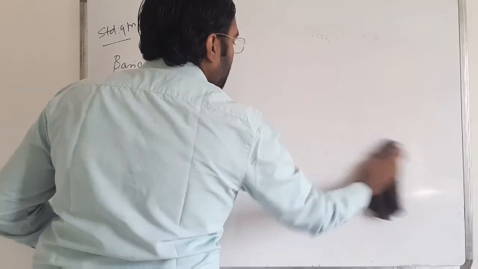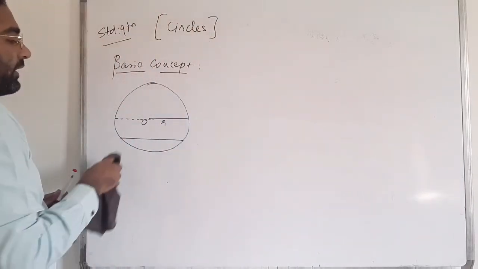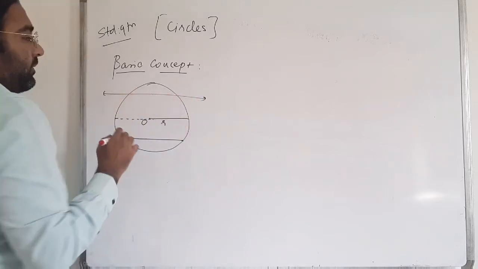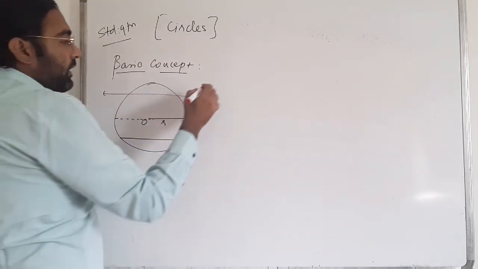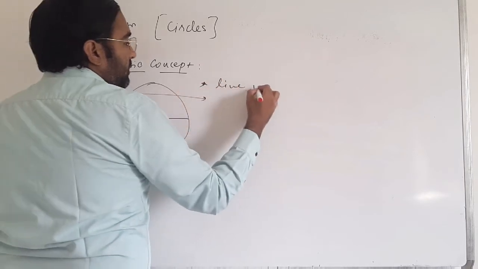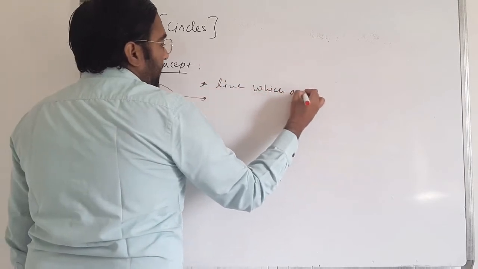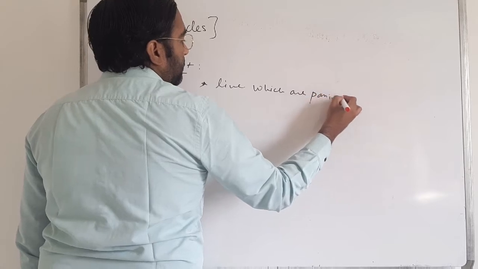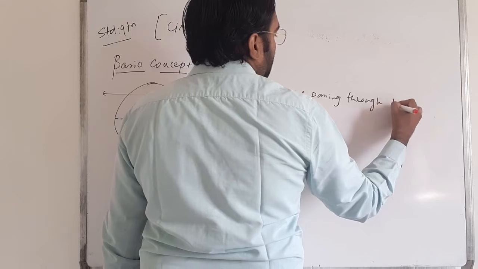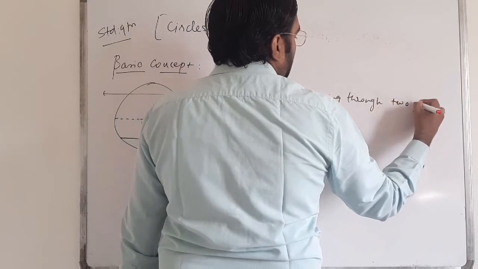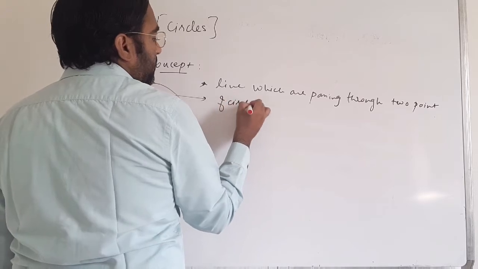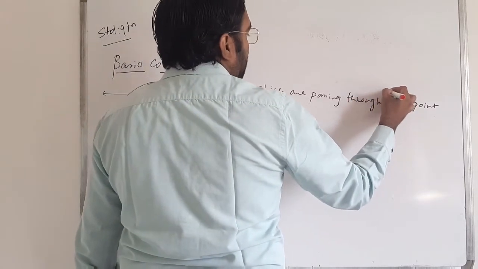Now I am drawing a line which is passing through two points of the circle, passing through any two points of the circle.